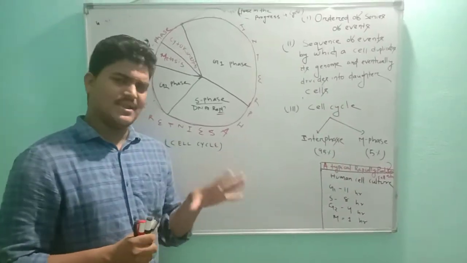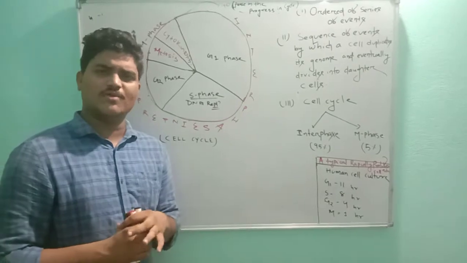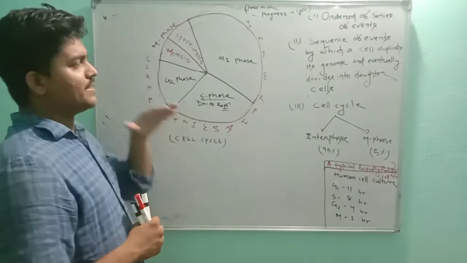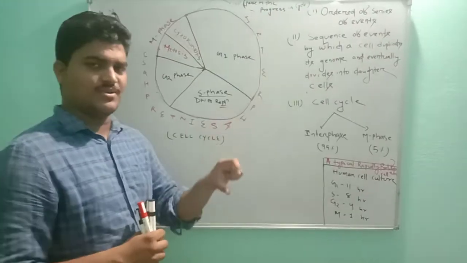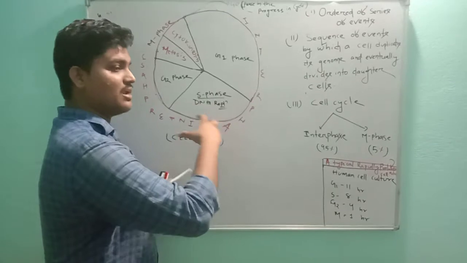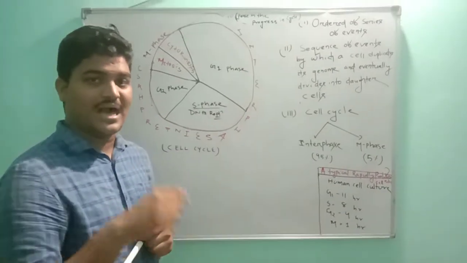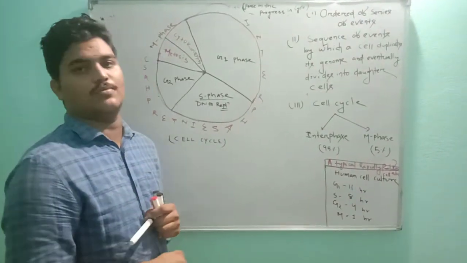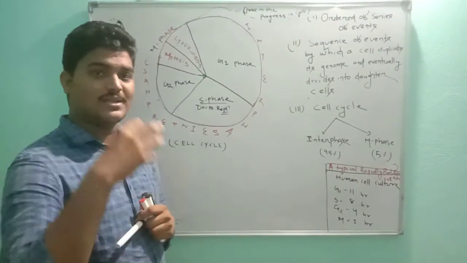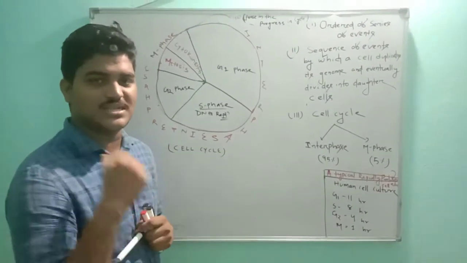Actually, you are reading this cell cycle from the very beginning, in 9th, 10th in school or in plus 2 also. The actual concept behind this cell cycle is the cell cycle controlling system. How the cell cycle is controlled. What are the points, what are the proteins, what are the mechanisms that control this cell cycle.